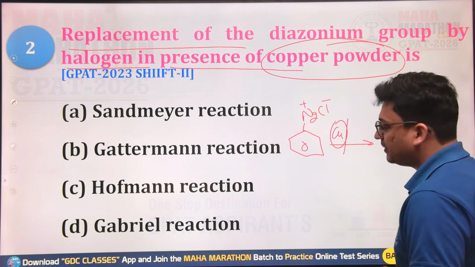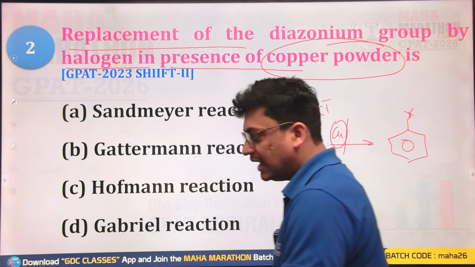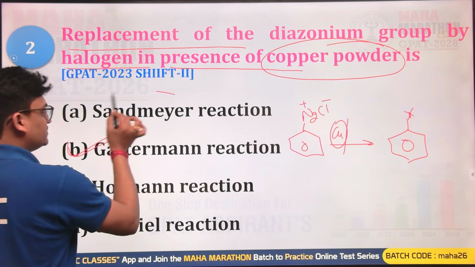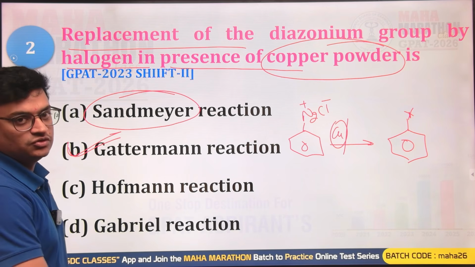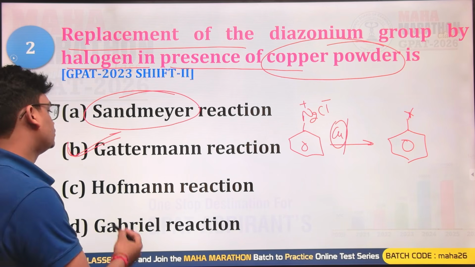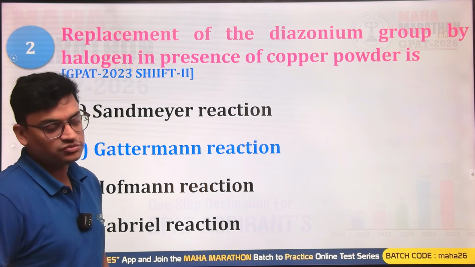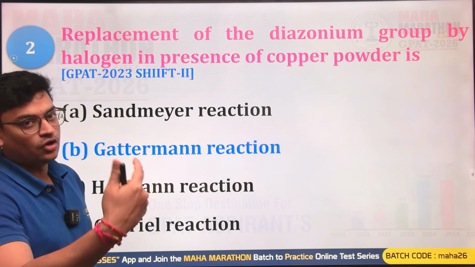In the presence of copper powder you use HCl or HBr, and this reaction is known as Gattermann. If it were the Sandmeyer, it uses copper halide. So the right answer is the Gattermann reaction, where you use copper in powdered form, Cu with HCl or HBr.